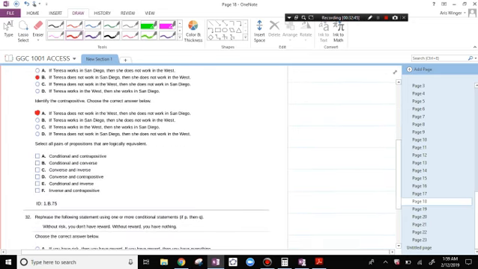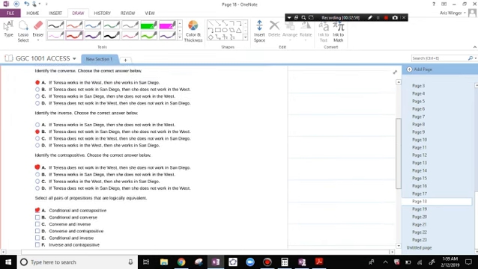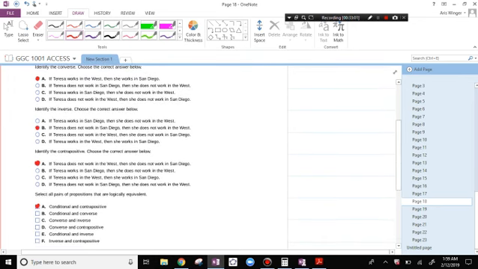Select all pairs of propositions that are logically equivalent. The conditional and the contrapositive are always equivalent. And let's look at the converse and the inverse. If Teresa works in the West, then she works in San Diego. If Teresa does not work in San Diego, then she does not work in the West. The converse and the inverse are also equivalent.